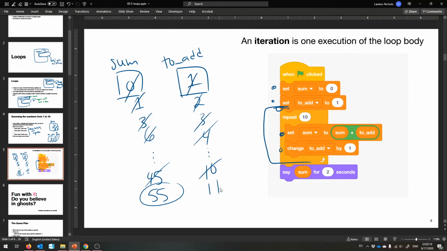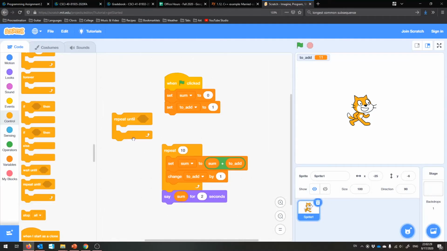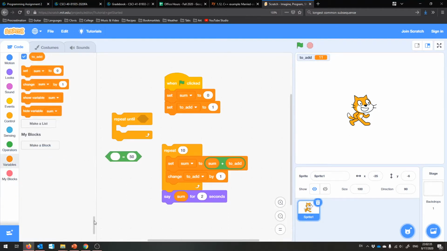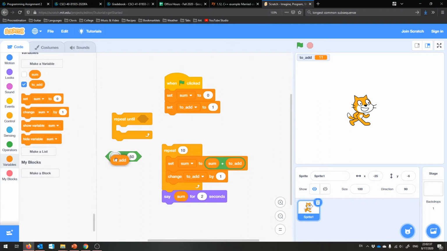We wanted to stop before we ever tried to do that. So this can be our stopping condition. Repeat until to add is equal to 11. That'll be our stopping condition. How about that? Repeat until to add is equal to 11.